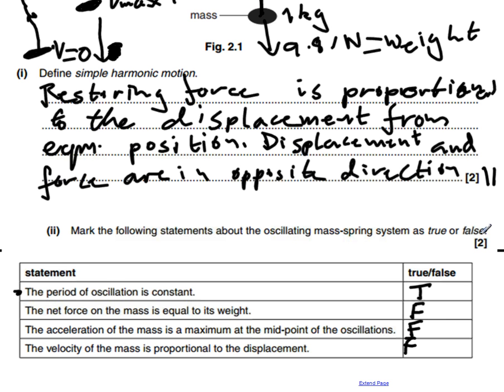And for this one, there were 2 marks available. We got 2 marks for 4 marks out of 4, and we lost a mark for everything that we got wrong. So if we got 3 out of 4, then that would be 1 mark, and we would get no marks for 2, 1, or 0 out of 4. Okay, so that's how you were marked on that one.